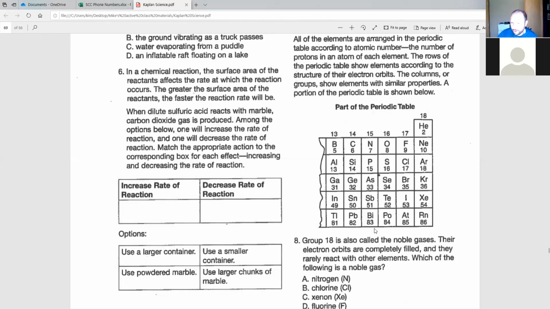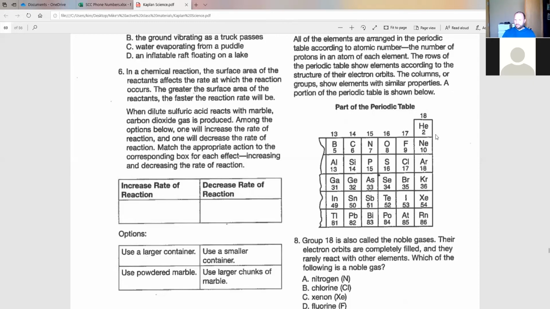The only thing that's important to us is identifying where the noble gases are on this table. They say group 18, so you have to look up at the top, find 18, and know that a group, right? They mention it up here, the columns or groups. Group 18 refers to this whole group, right? So all you're doing is finding which one of these 4 elements reside in this group. In other words, are one of the noble gases.